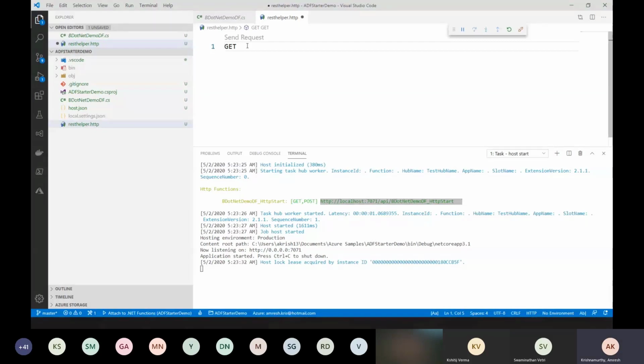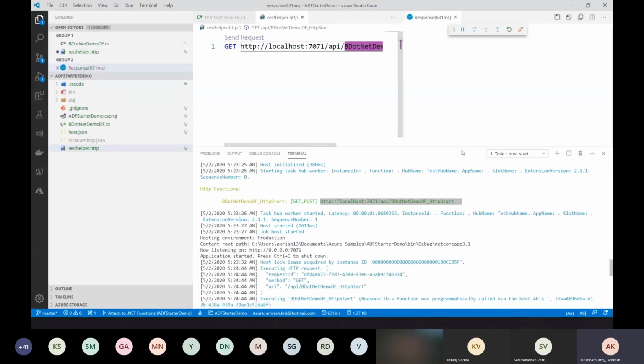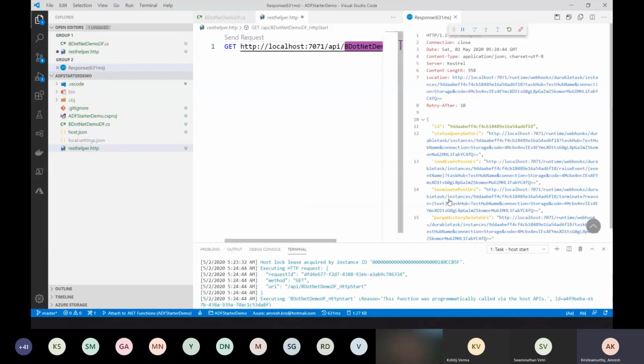I will show you how it works. You just have to type get, and it is already providing me an IntelliSense to send this request. So I'm going to send this request to this endpoint. And on the right side, it is going to show me the output. So this is the output that we have called using the client function, right? As I was saying, it is just going to let us know the status. You cannot expect the output directly from this, and it is going to give me an endpoint location. That is where the output of my orchestration function would be.